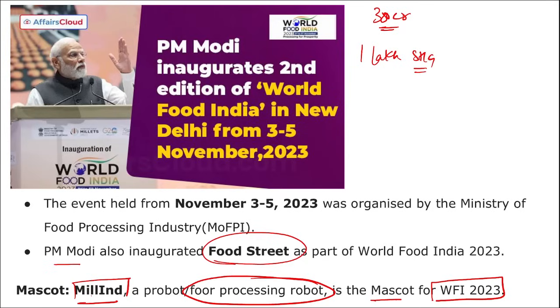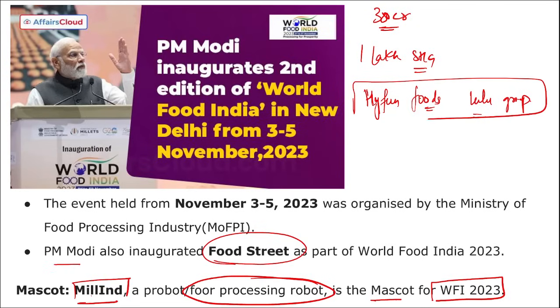And apart from this, remember, if we talk about Gujarat Ahmedabad based Hyphen Foods, Hyphen Foods has signed an MOU with Lulu Group International to produce and supply frozen food products under the private label brand of Lulu. So just remember, an MOU was signed between Hyphen Foods and Lulu Group International in order to supply frozen food products, correct? So this is what you need to remember regarding World Food India. And this was the second edition of World Food India.